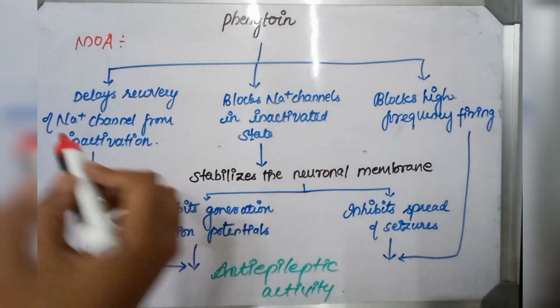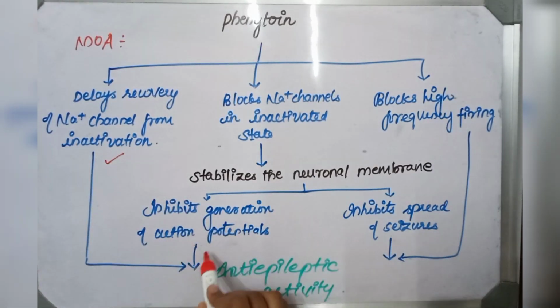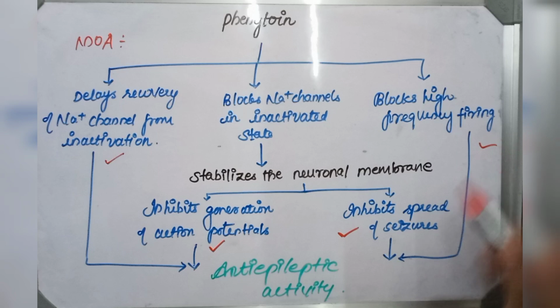So finally, these ways lead to the anti-epileptic activity of phenytoin. By these mechanisms, phenytoin controls epilepsy.